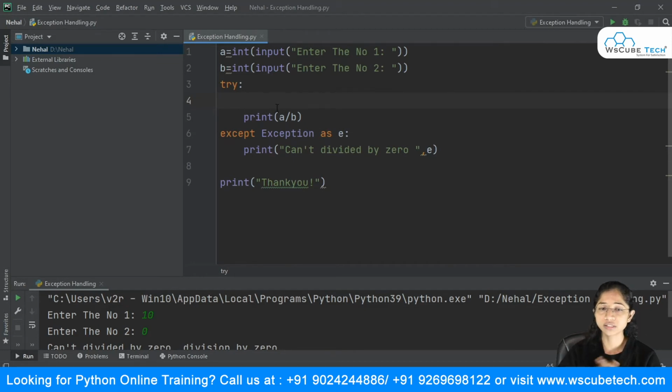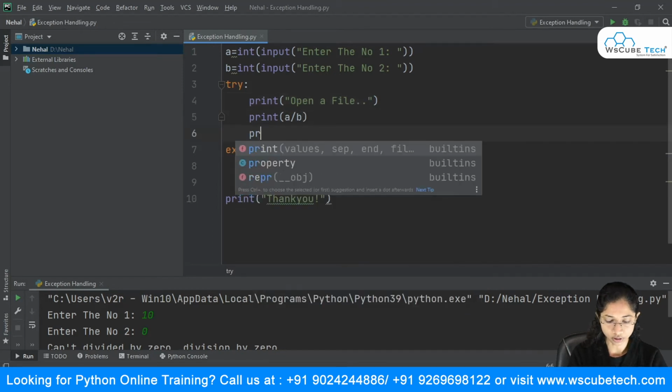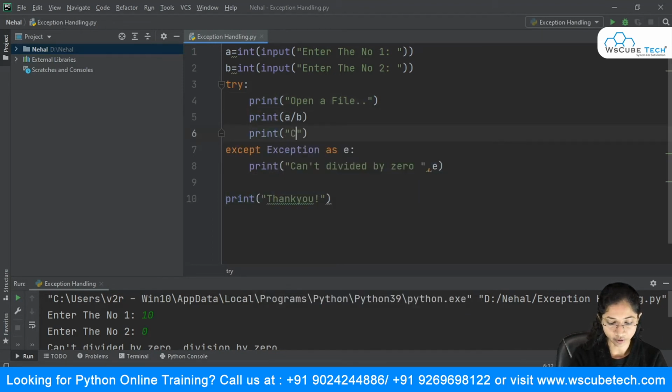So suppose I write a statement over here, like we are opening a file. We have seen in the file handling concept that whenever we open a file, we need to make sure that we close it, right? So I'm going to say print, open a file, and this will just open my file. And after performing my calculation, I just want to close it. So I will say, close my file. So it will just close it. We'll first execute this and check it out.